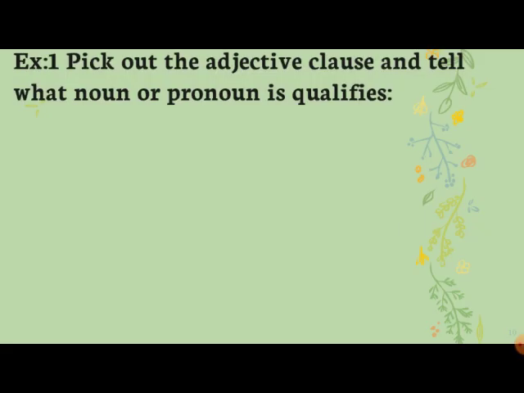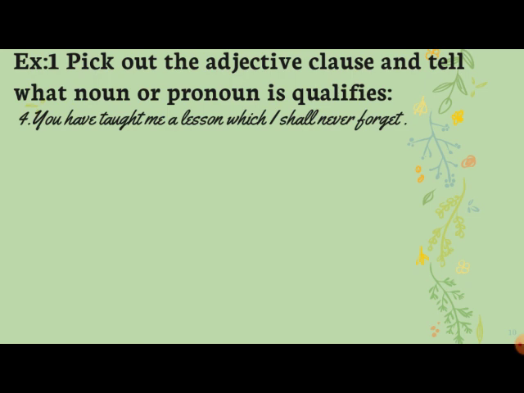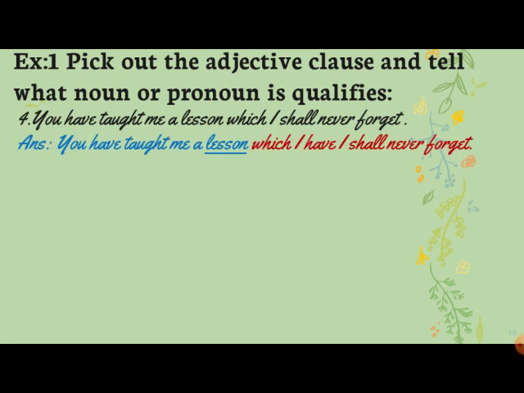Let's move on to the next sentence. You have taught me a lesson which I shall never forget. Here we have two verbs, "have taught" and "shall forget". So what is the next part of the sentence? Which I shall never forget. So "which I shall never forget" becomes your clause, and it is describing the noun "lesson".